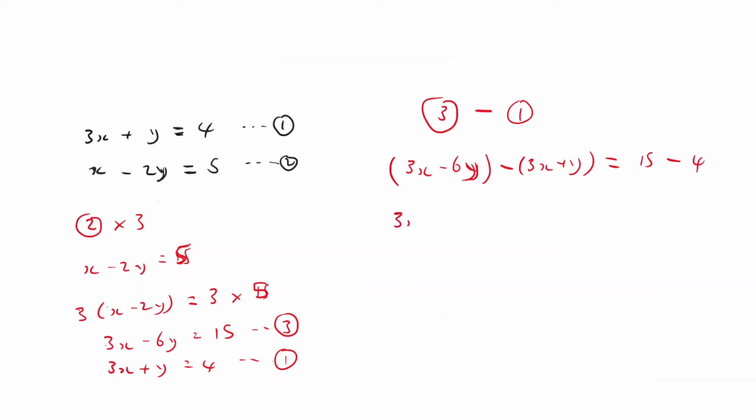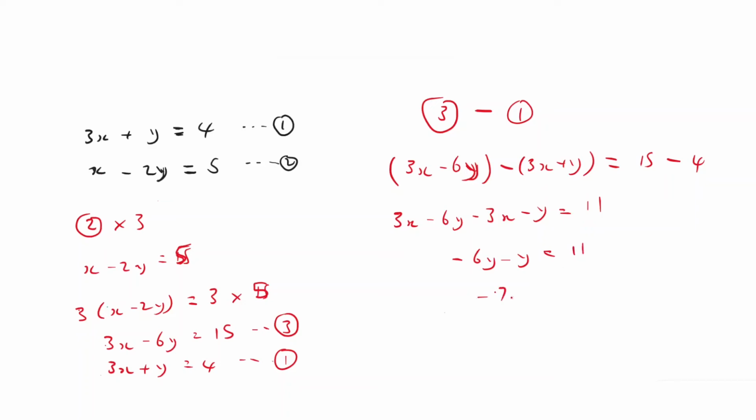So basically you end up with 3x minus 6y minus (3x plus y) equals 11. So this and this will cancel. You can see this one and then minus 6y minus that. So you are left with minus 6y minus y, which equals 11.